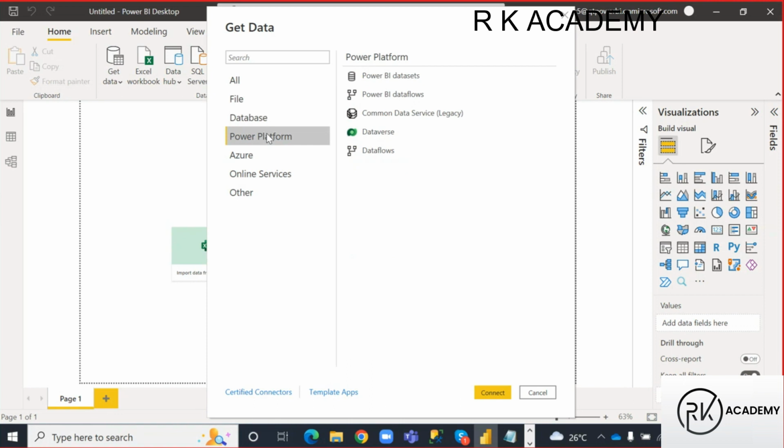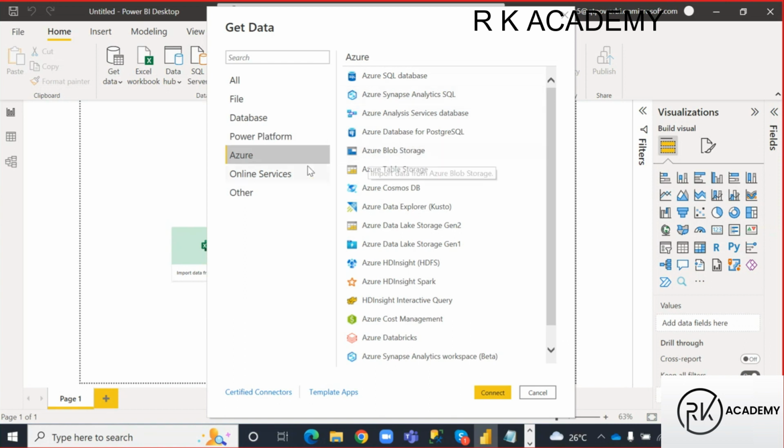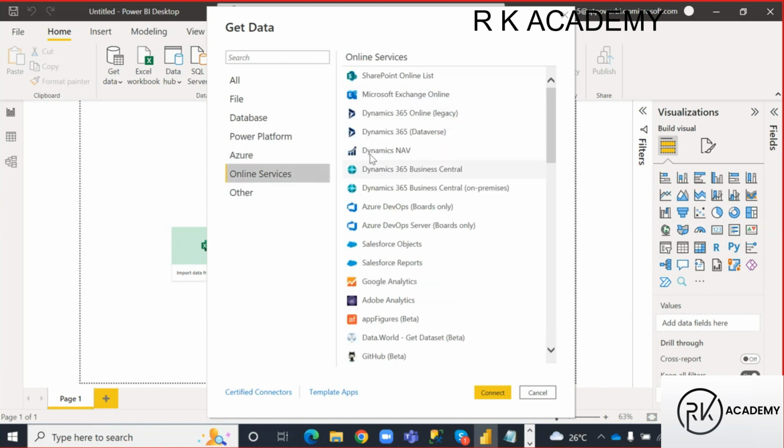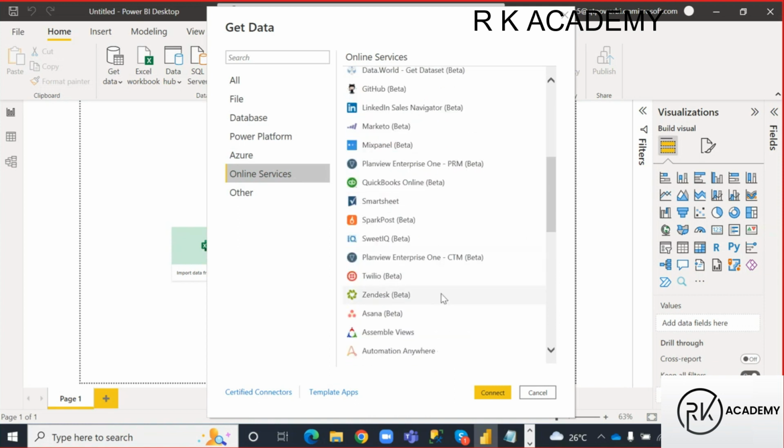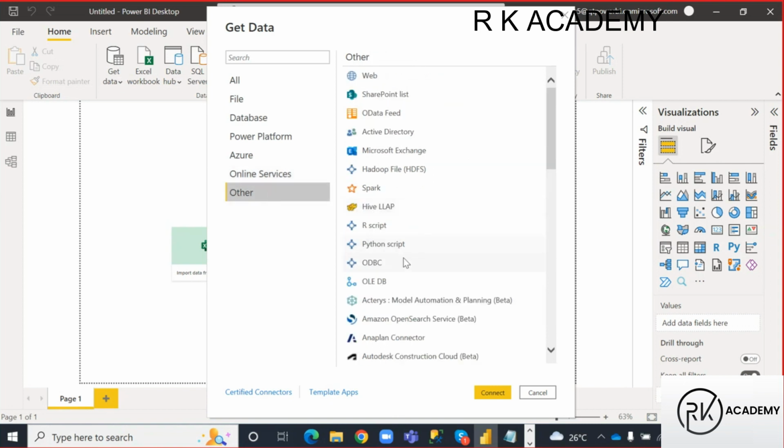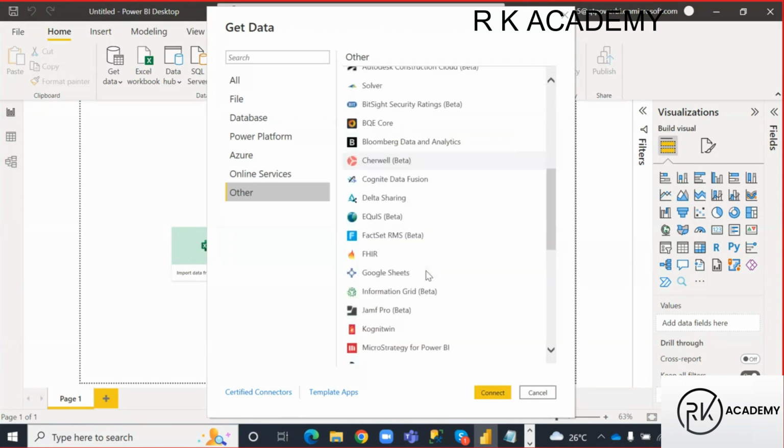Okay, Power Platforms. These are related to Power BI cloud-based softwares, guys. These are also cloud-based softwares. Here, online services. Online services means we have Facebook, LinkedIn, Twitter, like this, guys. So these are the online services. LinkedIn, GitHub, like this. Okay, other means other than above. So if you want to bring the data from websites also, we can bring the data from websites. These are the other data sources, guys.